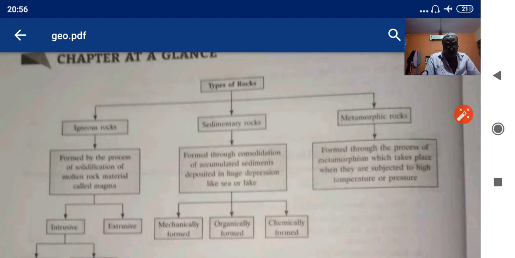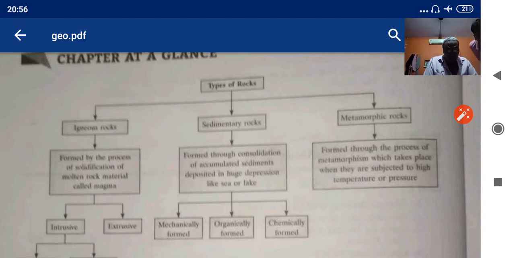Now this chapter, rocks and rock cycle, I am going to explain in front of you. Mainly we have three types of rocks: igneous rocks, sedimentary rocks, metamorphic rocks. Igneous rocks are those rocks which are formed by the process of solidification of molten rock material called magma.